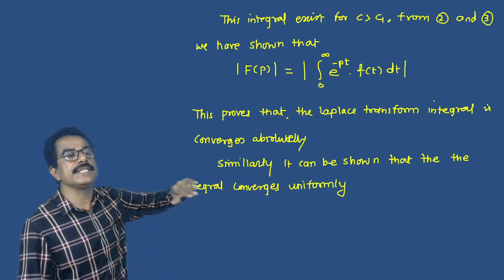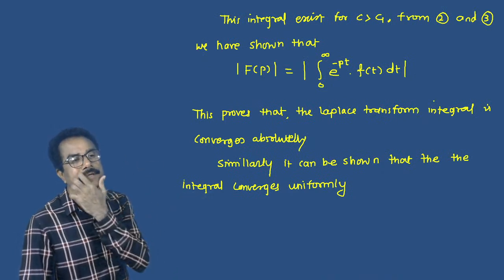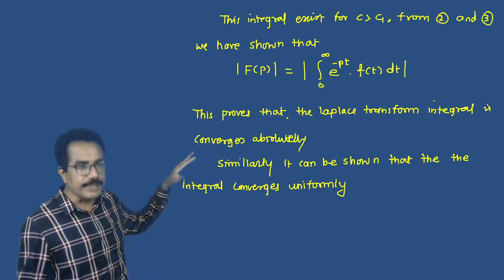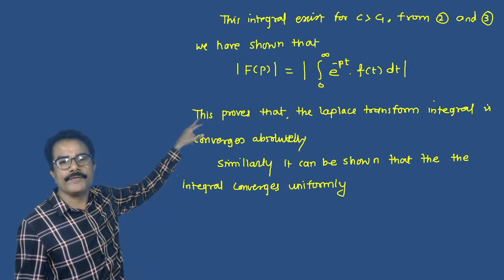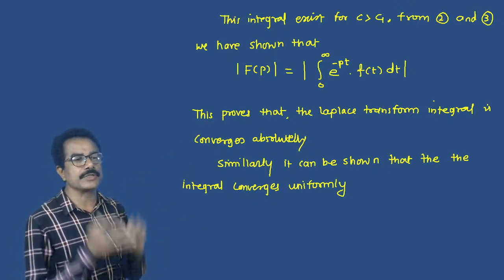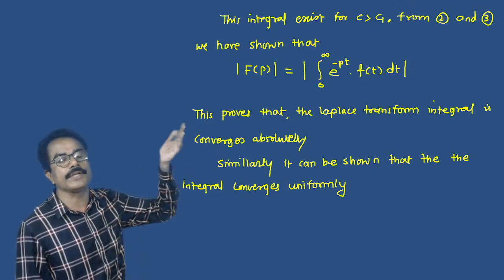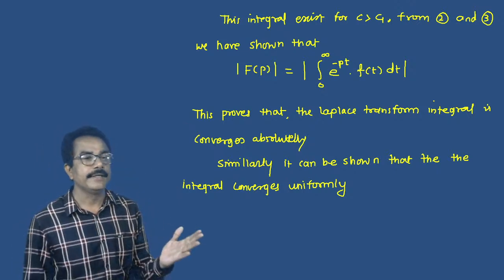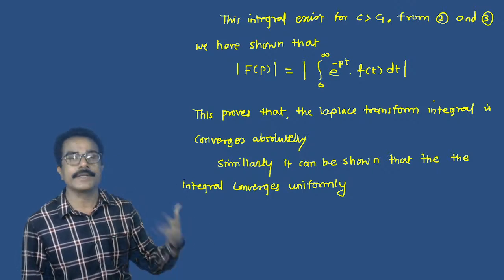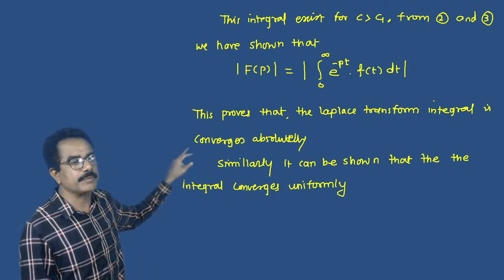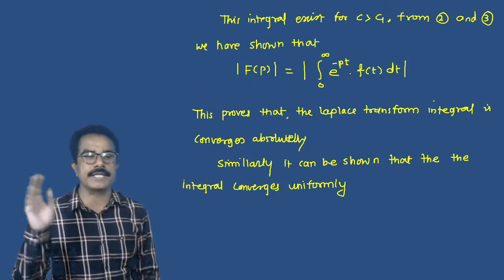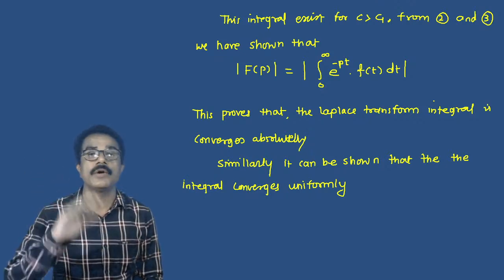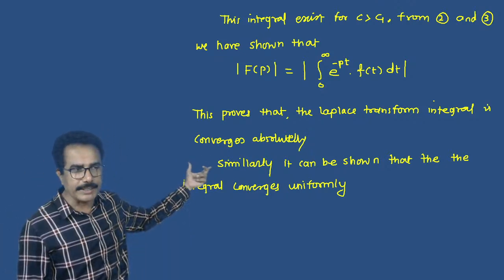This integral exists if c is greater than c1, from 2 and 3, and this shows that mod of capital F of p, which is equal to mod of the integral from 0 to infinity of e raised to minus pt into f of t dt, exists or converges. This proves that the Laplace transformation integral converges absolutely.